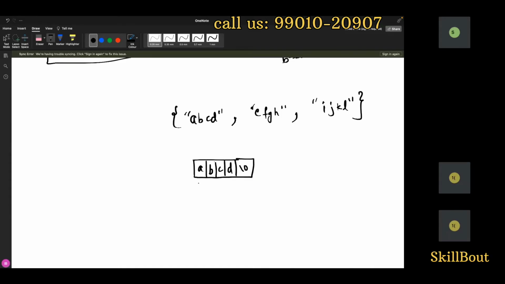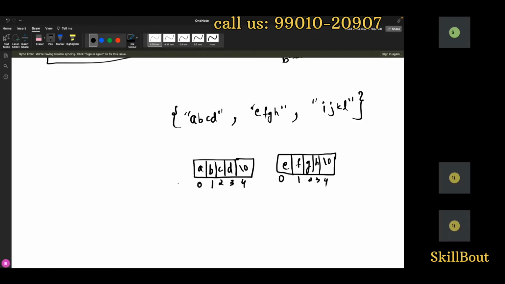Right? 0, 1, 2, 3, 4. Watch carefully, this is for this one. This is what the string is. And E of G, how will E of G be there? E, F, G, H will be there, and there will be a null character over here. Okay, and this is 0, 1, 2, 3, 4.